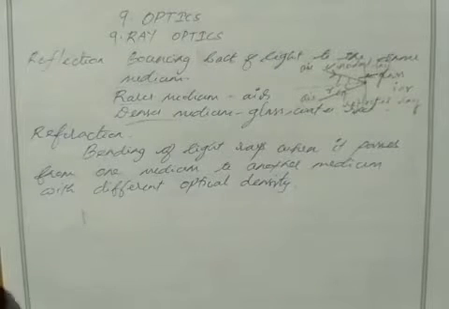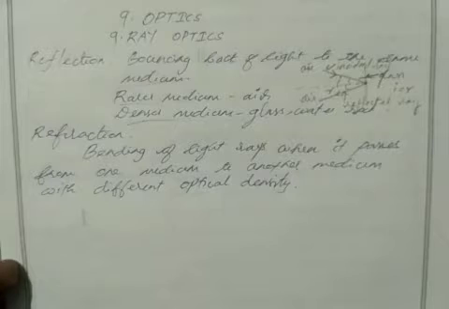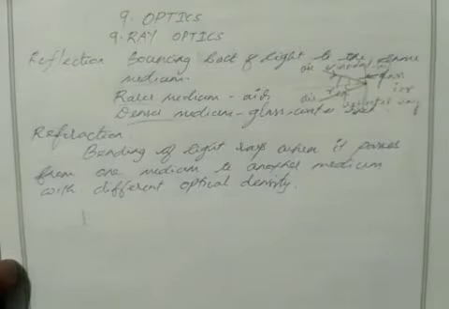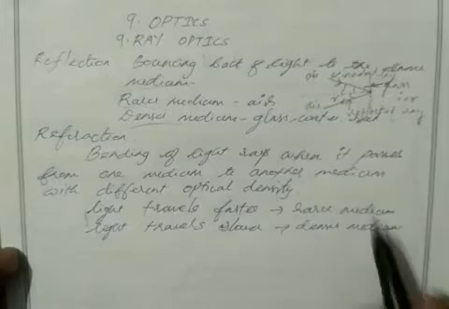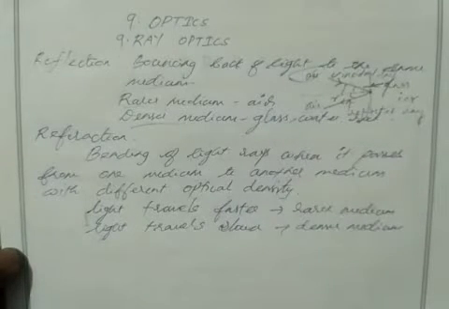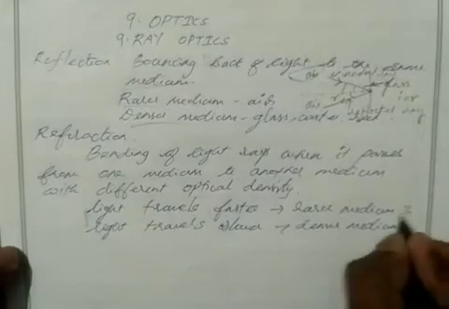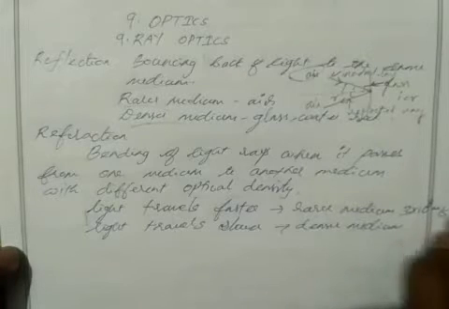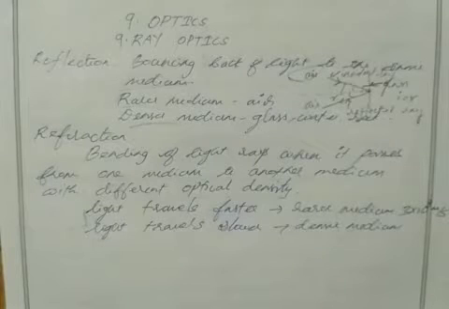For example, if we have less optical density, or we can say if light travels faster, then that medium is a rarer medium. What is a rarer medium? A rarer medium is nothing but air. So how fast can light pass through the air? We know the speed of light in vacuum or in air is 3 into 10 power 8 meter per second. So it is the fastest thing in nature when light travels through air.